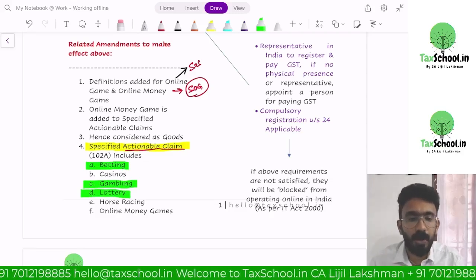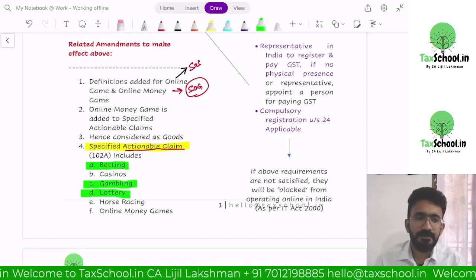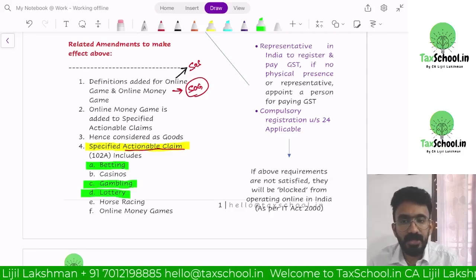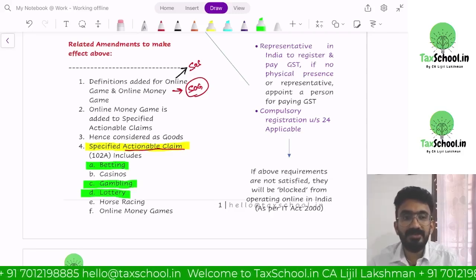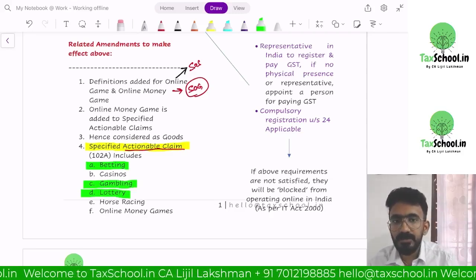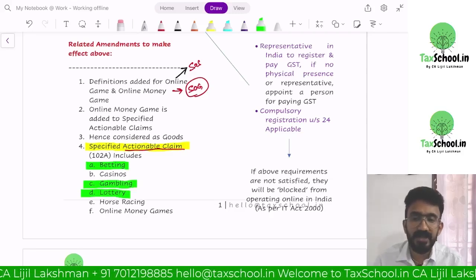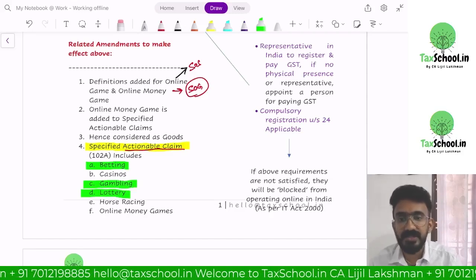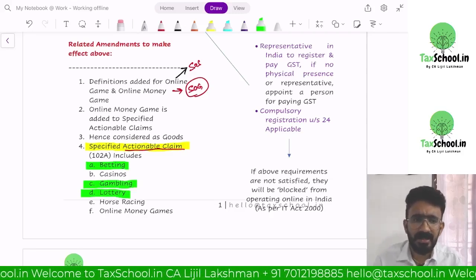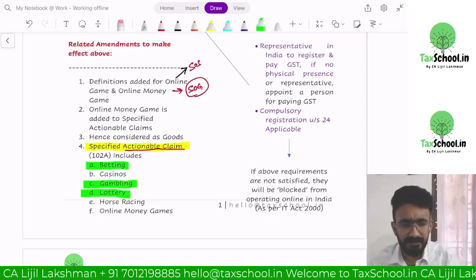Government understood some problem with this particular provision. I'll tell you the problem. The problem is that tomorrow there is a chance that somebody in the industry would come and say that their activity is not defined under these 3 and would claim that their activity is not a supply, even though it could be very close to these 3, like casinos, horse racing. What happens in casinos is gambling. What happens in horse racing is also betting. But they'll say that our activity is little different from what is betting as defined.